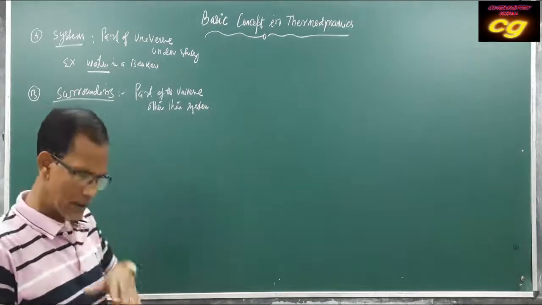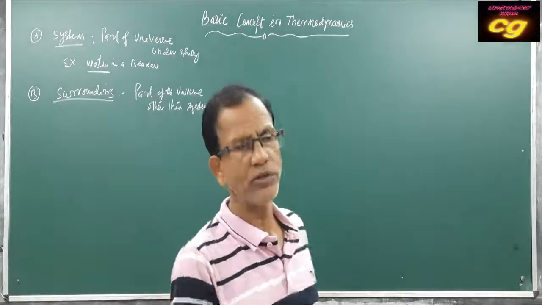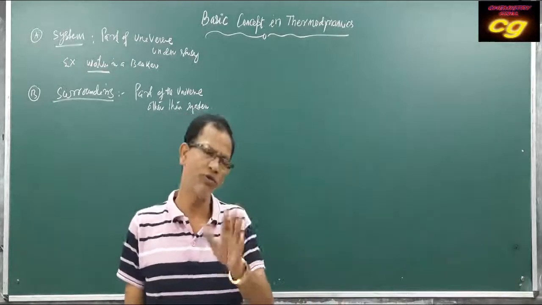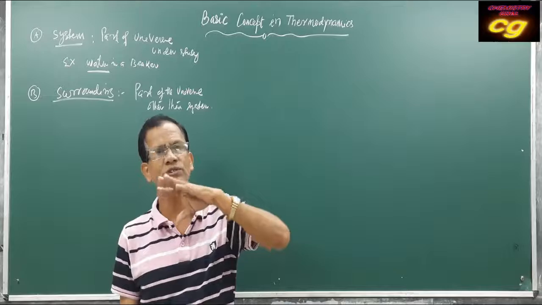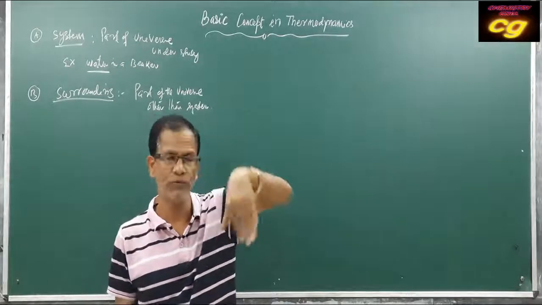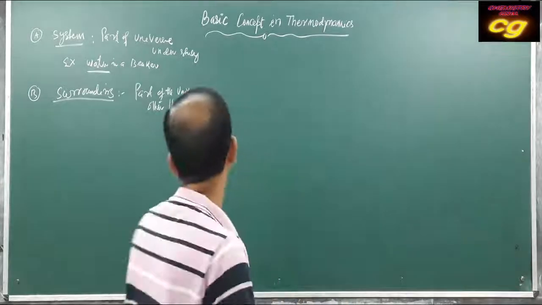That means the remaining part of the universe other than system. When you exclude the system from the universe, the remaining part is called surrounding.